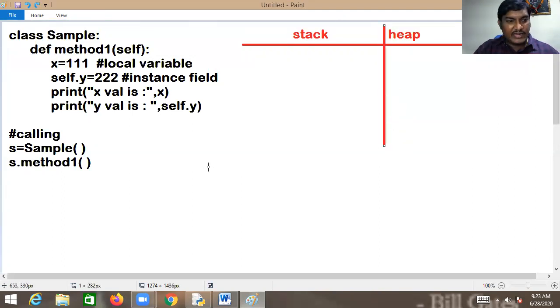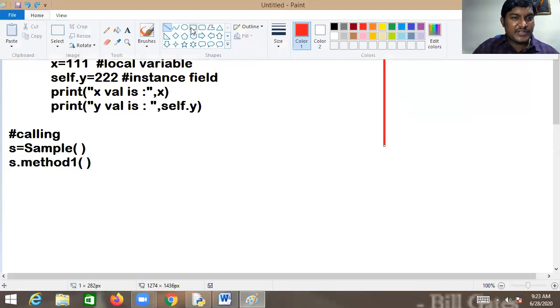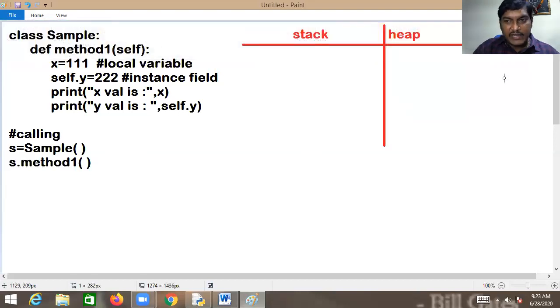When this particular line executes, first what happens? An object of the class is going to be instantiated. Just understand the flow. An object of the class is going to be instantiated. Where is the object created? Objects are always created in the heap. So obviously the object will be created in the heap. This is what exactly happens.